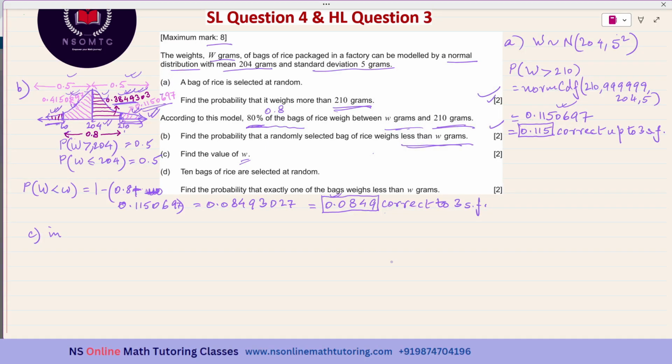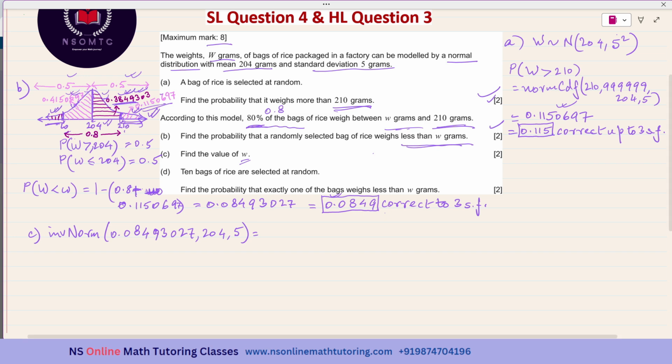So inverse norm: I have inputted the area first, 0.08493027, and then 204 and finally 5.